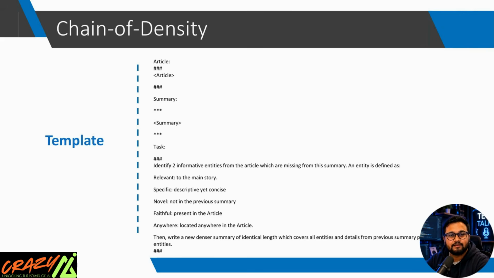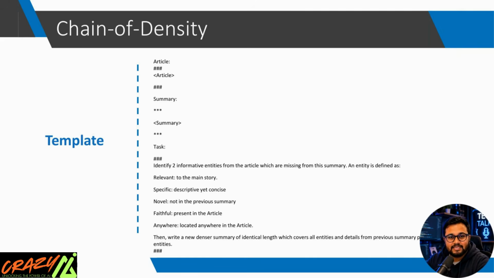Step 2. Provide the current summary. Next comes summary. Notice something important. We are not asking the AI to create a summary from scratch every time. Instead, we give it the current version and ask it to improve it. This allows the model to build upon previous work rather than starting over.